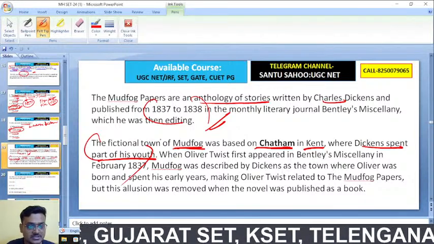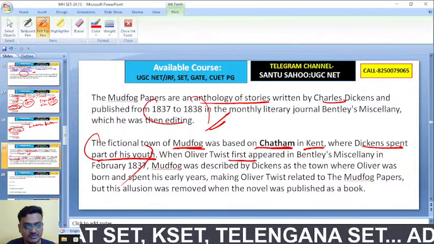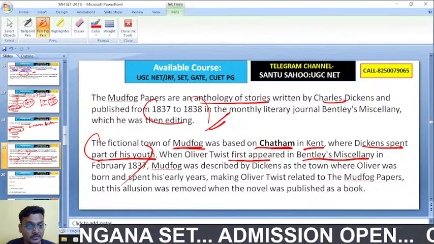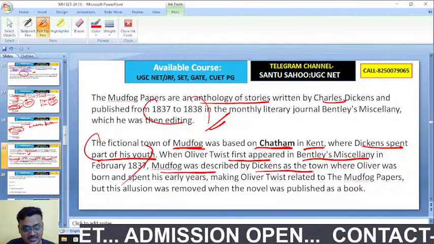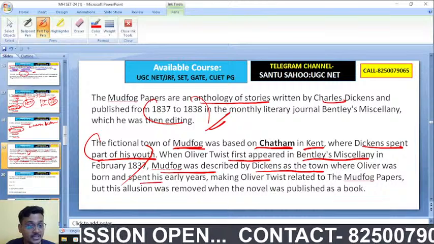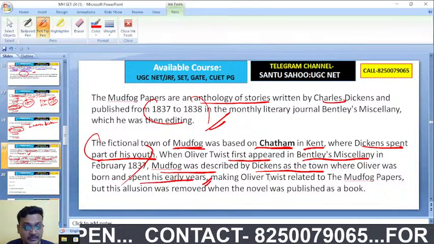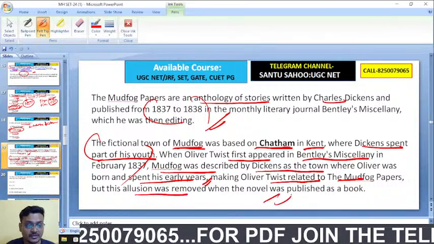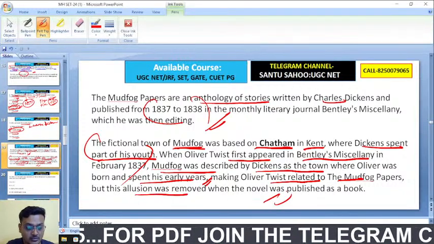Got it? And you see that when Oliver Twist first appeared in Bentley's Miscellany in February 1837, Mudfog was described by Dickens as the town where Oliver was born and spent his early years, making Oliver Twist related to the Mudfog Papers. But this allusion was removed when the novel was published as a book.